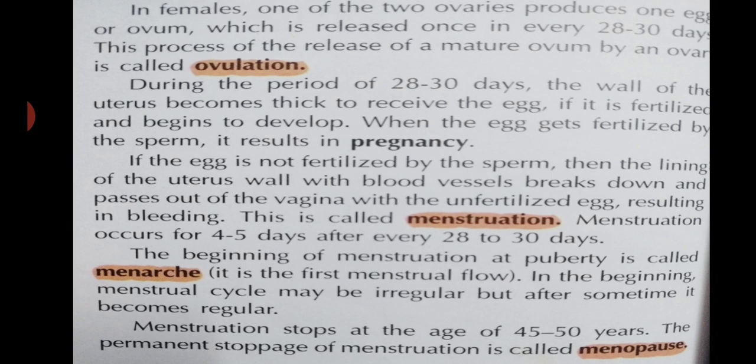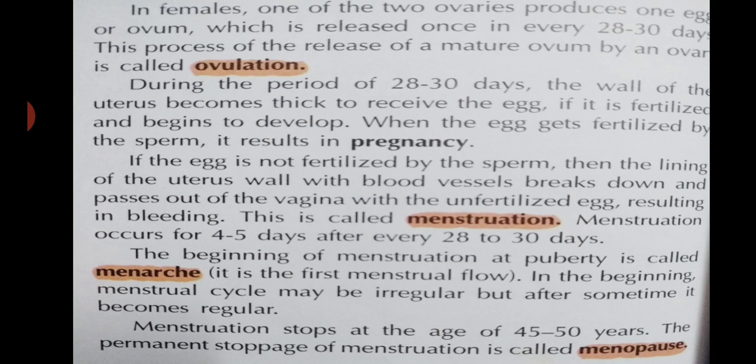In females, we will discuss the menstrual cycle in detail. As we have just discussed in our previous chapter, there are two ovaries, and these two ovaries produce eggs. One egg or ovum is released once in every 28 to 30 days. This process of the release of a mature ovum or a mature egg is called ovulation. And during the period of 28 to 30 days, the wall of the uterus becomes thick.